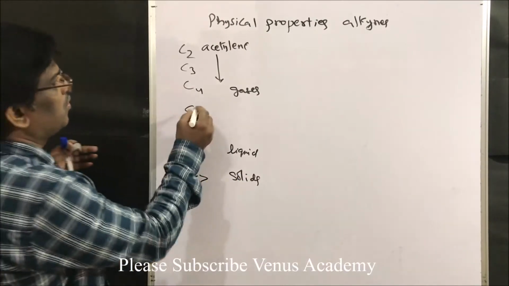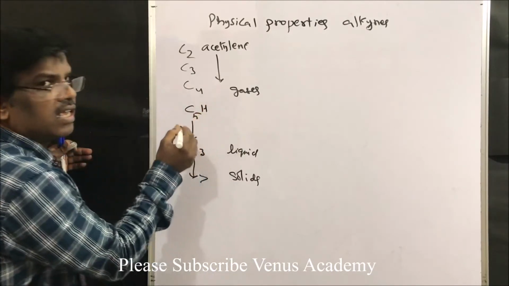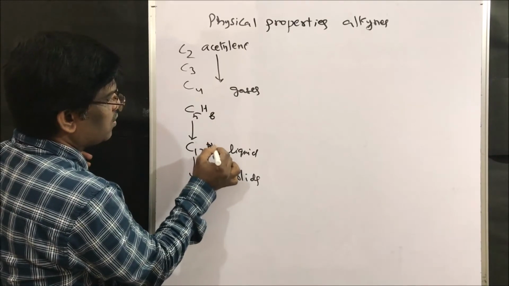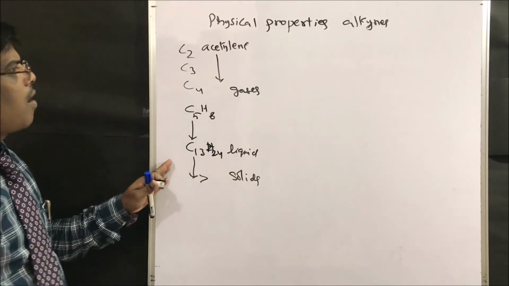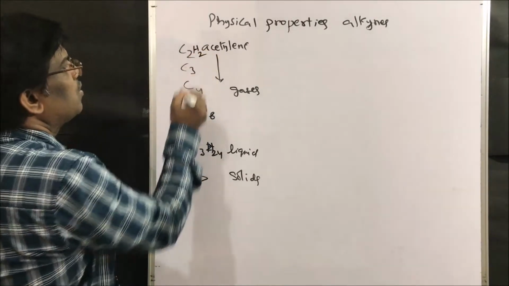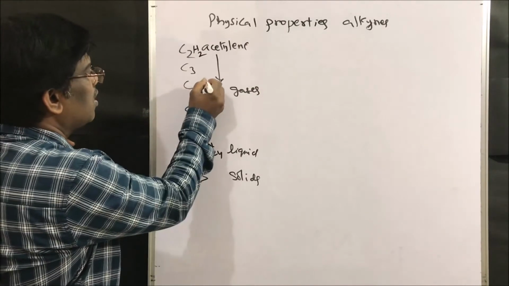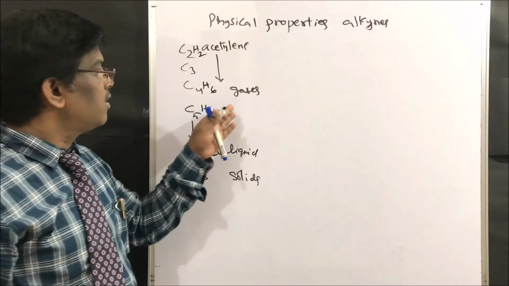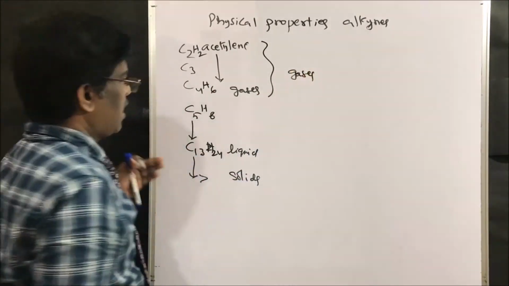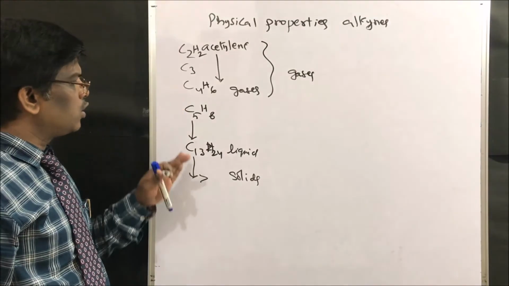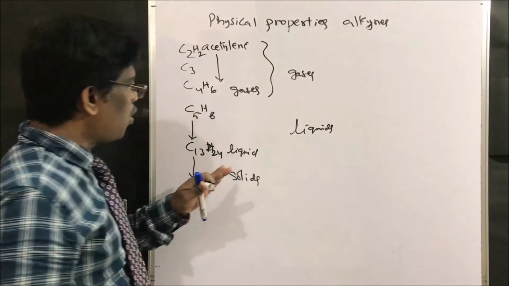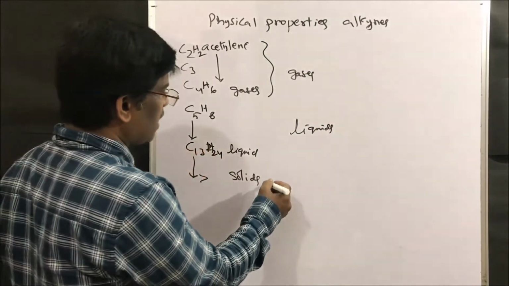For C13, the hydrogens are 24, so C13H24. Compounds from C2H2, acetylene, to C4H6 are gases, from C5 onward are liquids, and above C13H24 all are solids.